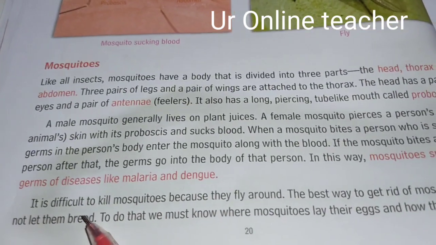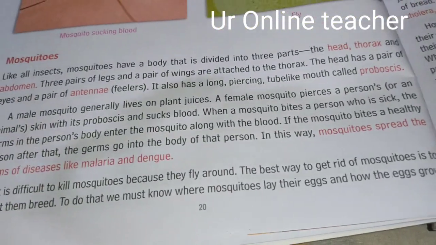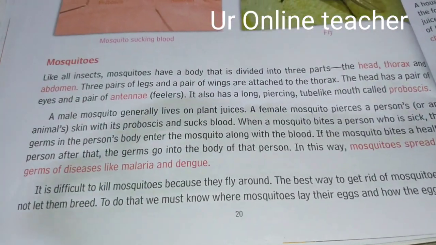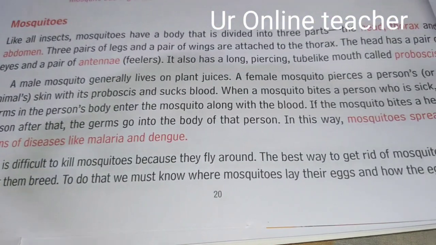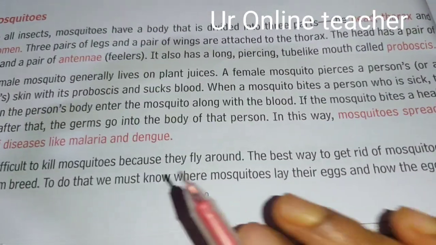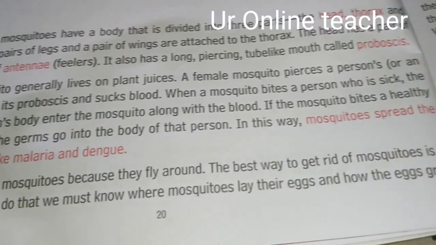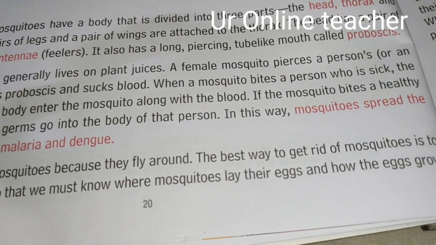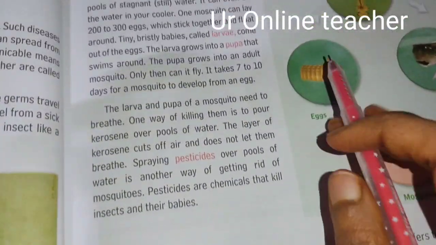It is very difficult to kill mosquitoes because they fly around. The best way to get rid of mosquitoes is do not let them breed. First we should not allow them to breed. To do that, what should we do? We must know where mosquitoes lay their eggs, and how the eggs grow, and we should remove it.